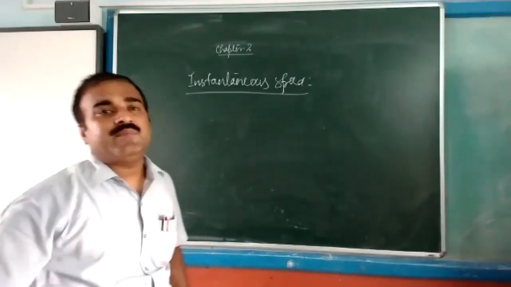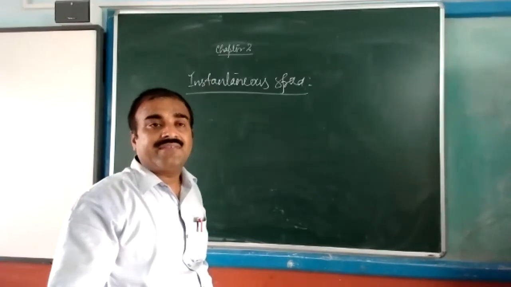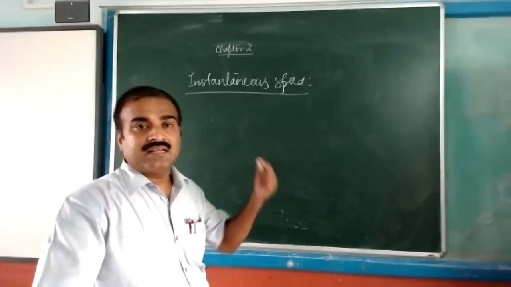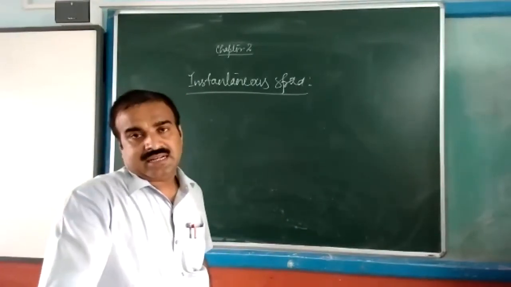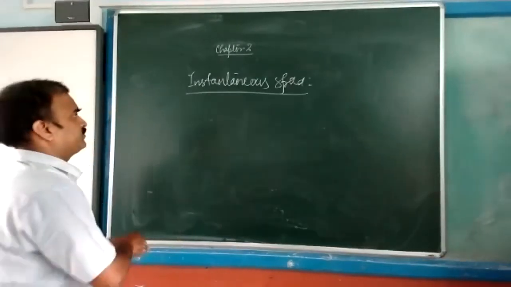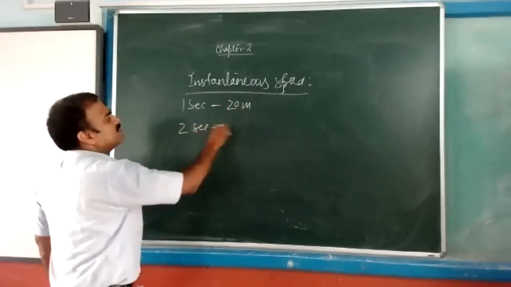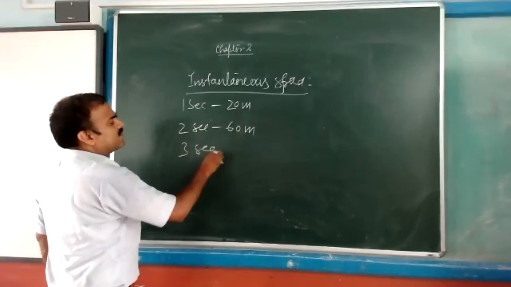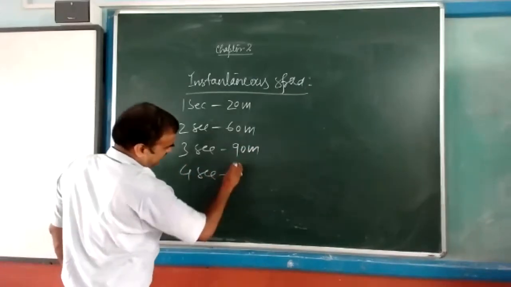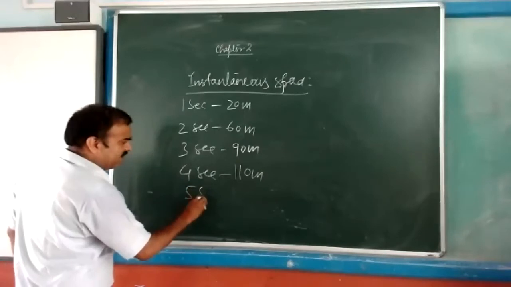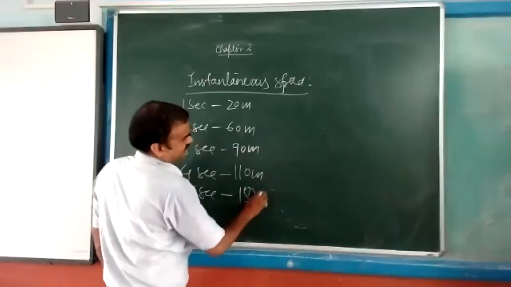If any object, any body is in motion, and every time it is changing the speed, then at any particular instant during the motion... suppose first second 20 meter, second 60 meter, third second 90 meter, fourth second 110 meter, fifth second 150 meter, suppose like that.